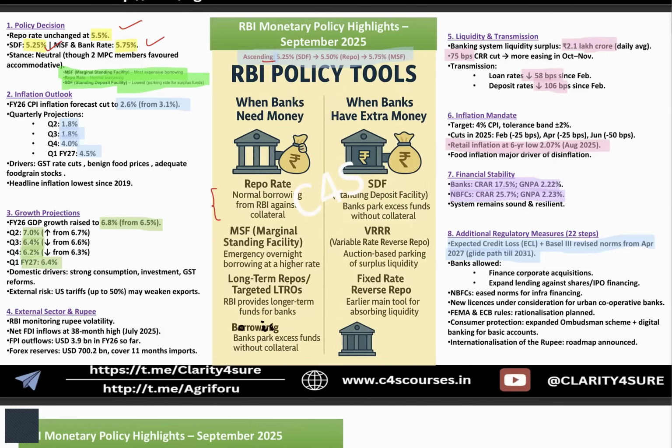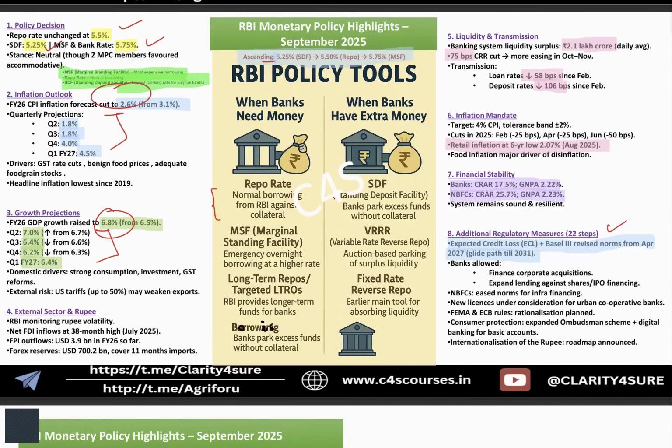Then inflation outlook and growth outlook. Both have been asked quarter wise in the IPPS examination, so don't forget to remember the quarter wise values apart from the financial year 26 values. This is very important. Then the external sector: to strengthen the rupee and for the internationalization of the Indian rupee, they are working a lot. That's why they have also brought in these 22 regulatory steps.